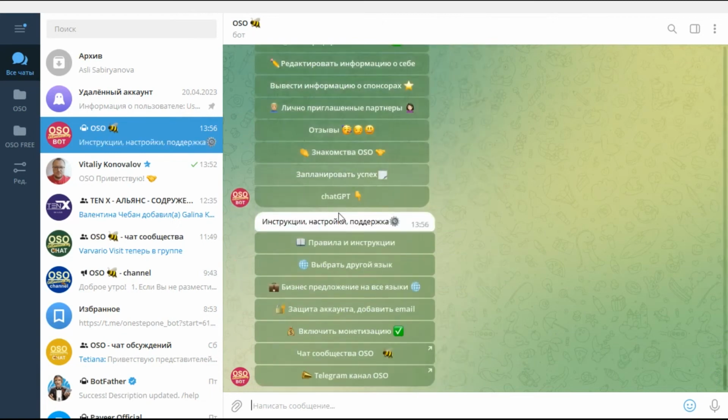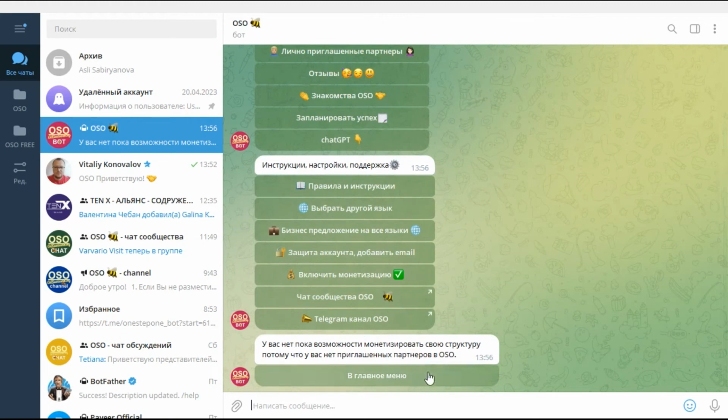The next button is to enable monetization. This function becomes possible after you have the first invited partner.